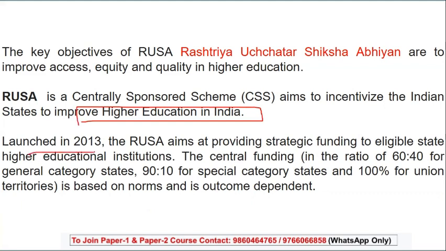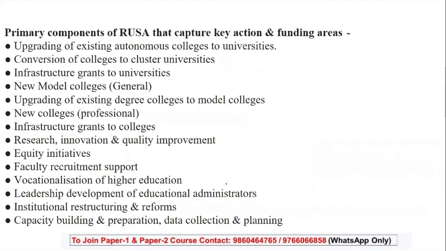It was launched in the year 2013. Definitely, the central funding was in the ratio of 60 to 40 for the general states, 90 to 10 for the special category, and completely 100% for the union territories. Now, what are the primary key action or funding areas of RUSA?